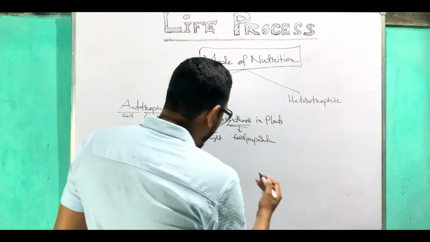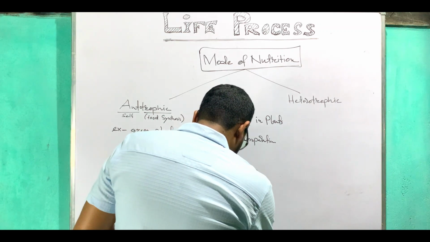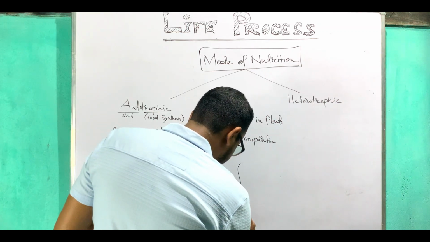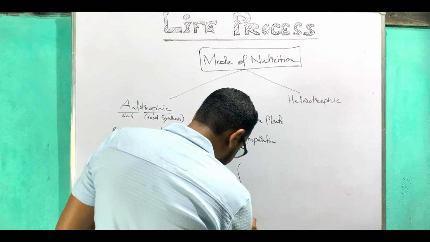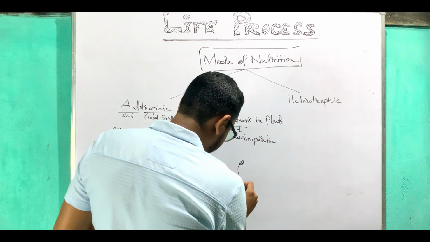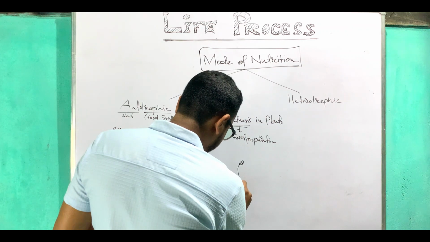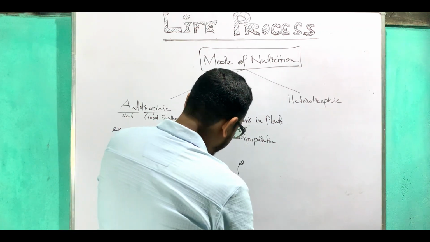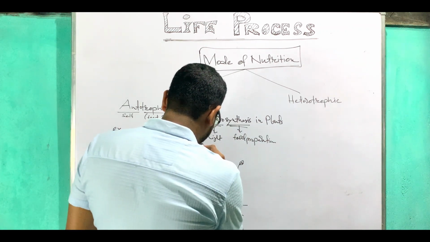Now just have a look at how green plants prepare their own food. Suppose this is a plant, and here is the leaf, and here is the light, I mean sunlight.